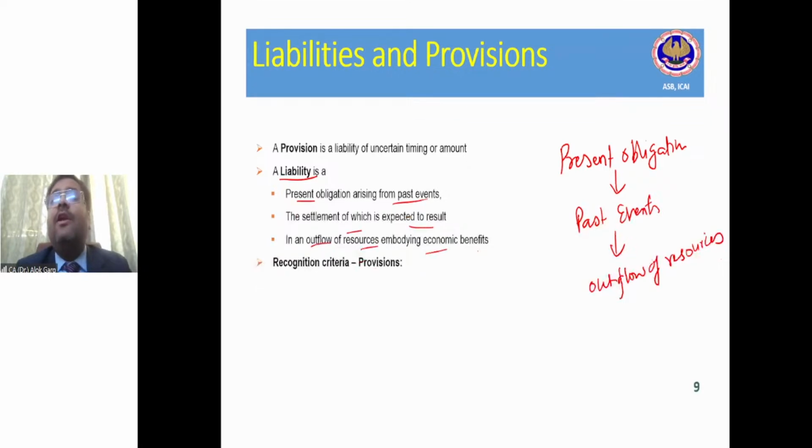Outflow of resources embodying economic benefit means economic outflow is there, right? So you will not say, I'll not pay you the money, but I'll help you whenever required. Saying I'll help you whenever required does not mean that there is an outflow of economic benefit. For example, Koshiki is saying, sir, I'll provide some services to you. Okay, I'll teach you FR.